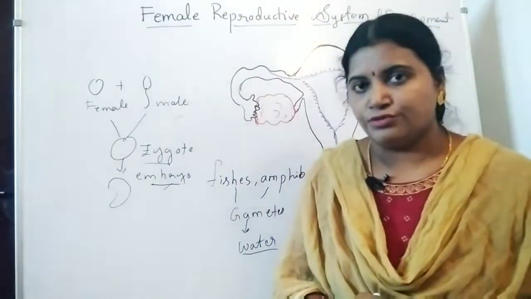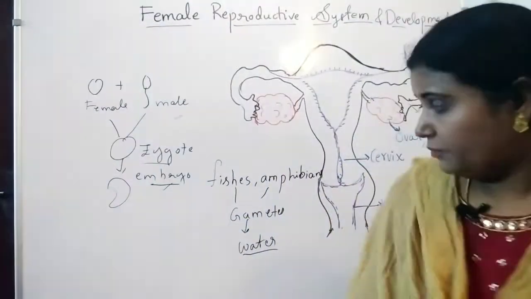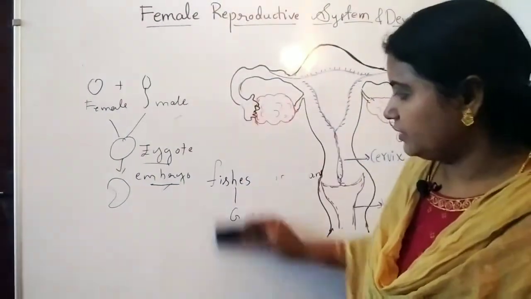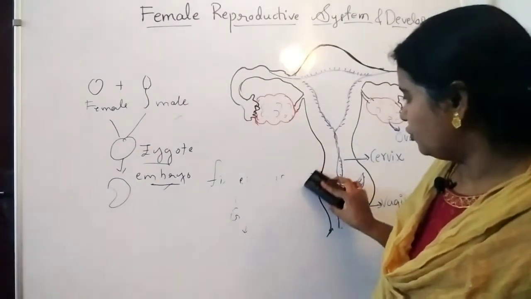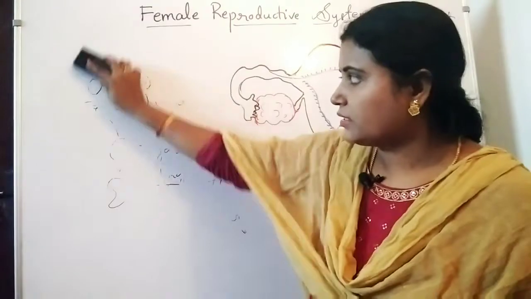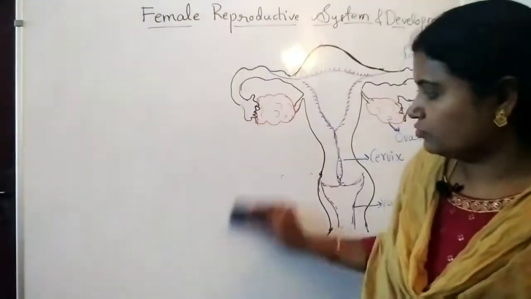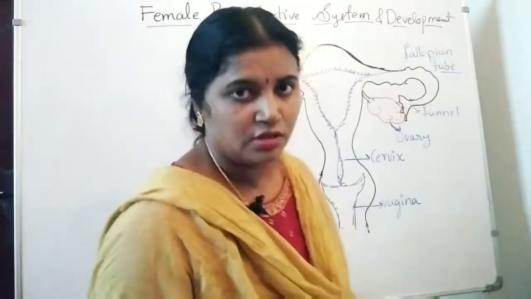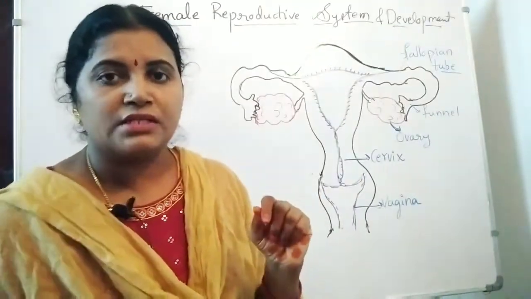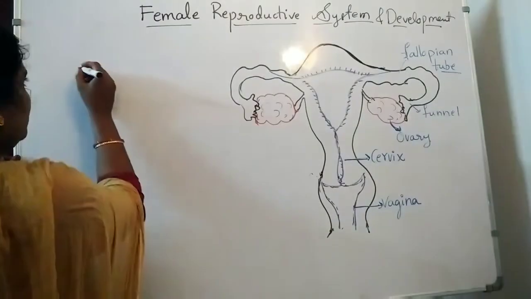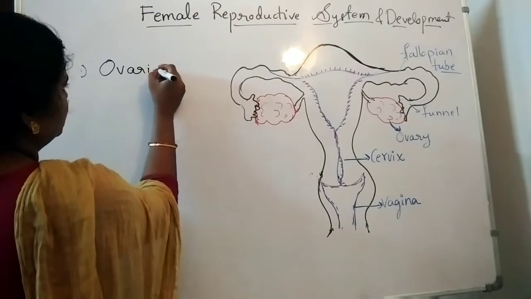After that we are going to see the female reproductive system. The female reproductive system is mainly present in the below abdominal region. So what are the female reproductive organs? See in the diagram. Female reproductive organs are a pair of ovaries. Ovaries are the female reproductive organs.